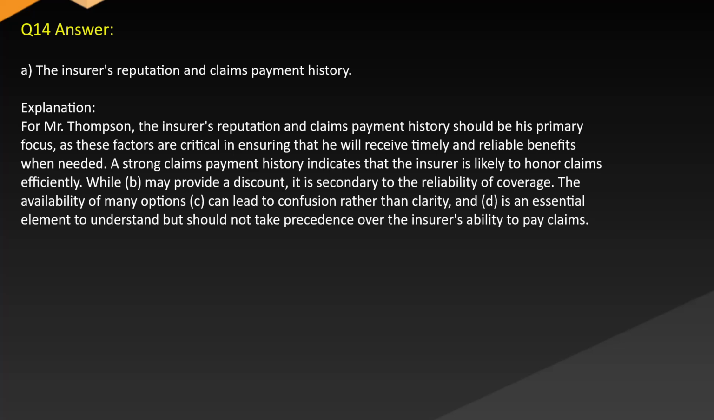Answer: A. The insurer's reputation and claims payment history. Explanation: For Mr. Thompson, the insurer's reputation and claims payment history should be his primary focus, as these factors are critical in ensuring that he will receive timely and reliable benefits when needed. A strong claims payment history indicates that the insurer is likely to honor claims efficiently, while B may provide a discount that is secondary to the reliability of coverage.